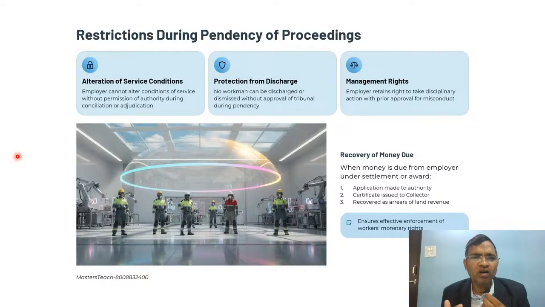Alteration of service conditions. The employer, the person who provides the employment, cannot change the service conditions without the permission of the authority during conciliation or adjudication. Then protection from discharge. No workman can be discharged or dismissed without approval of the tribunal during the pendency. Management rights. The employer's right to take disciplinary action is retained, with prior approval for misconduct.